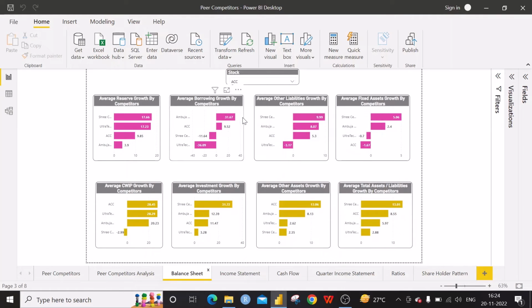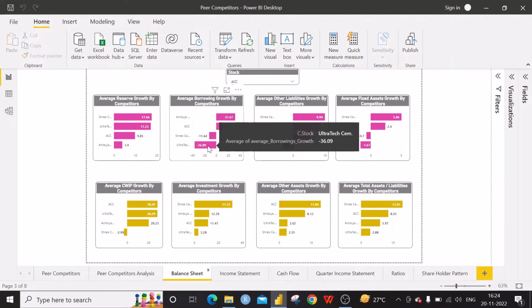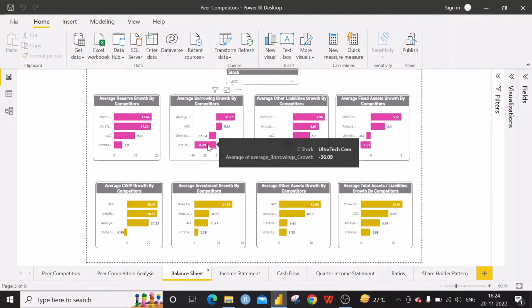The next one is borrowing. The Ultratech has got negative values. That means they may be paying back their debts in the previous years. In the last recent years, they may be paying back their loans, by which they can reduce their borrowing. That is why we have to analyze individually also to find out how much borrowing they have got and how much they are paying back. All those things when we are doing the analysis on Ultratech Cements separately, individually.